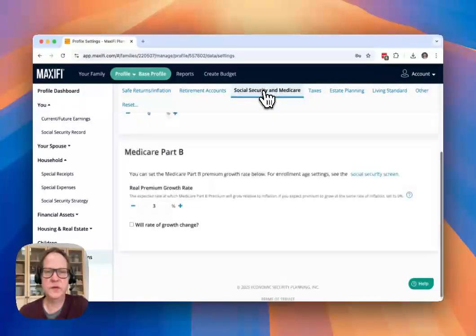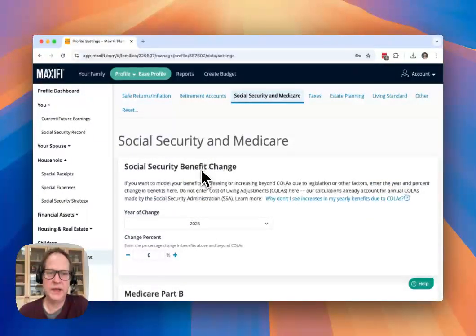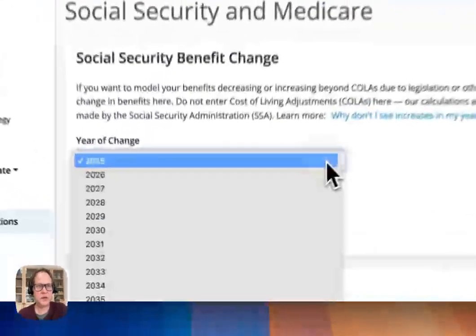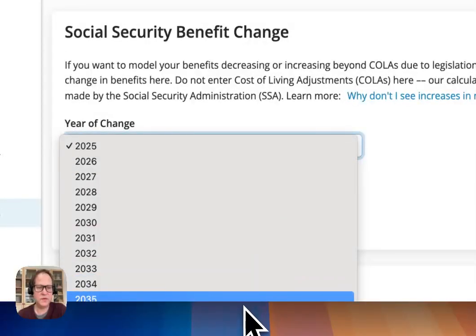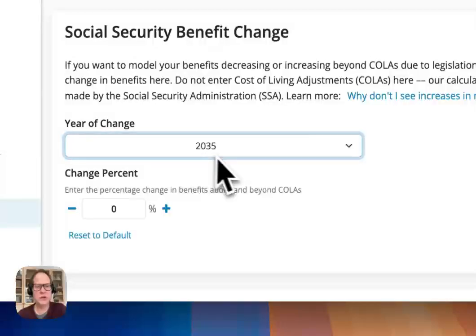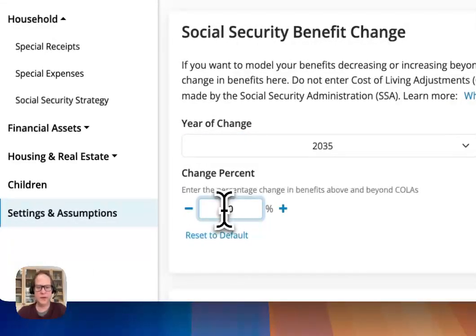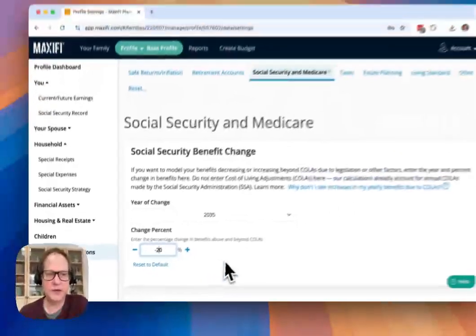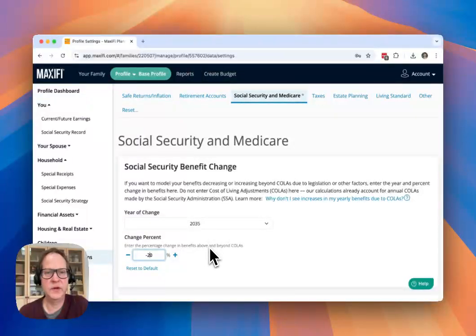And then in the Social Security and Medicare tab, this is a setting that we get a lot of questions about. If you anticipate, let's say, that Social Security will cut benefits by 20% in 2035, starting in 2035, you can enter that here. You would just enter the change percent -20 in 2035, and then you'll see that reflected in the plan.